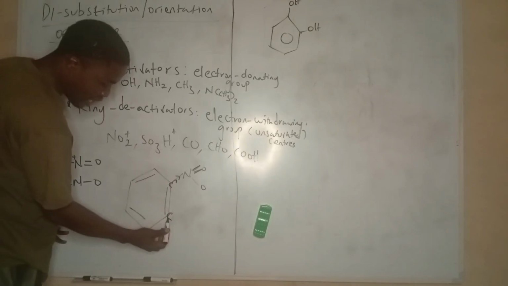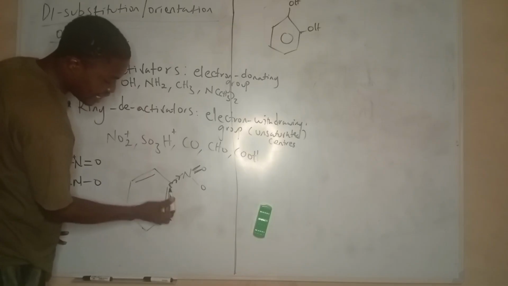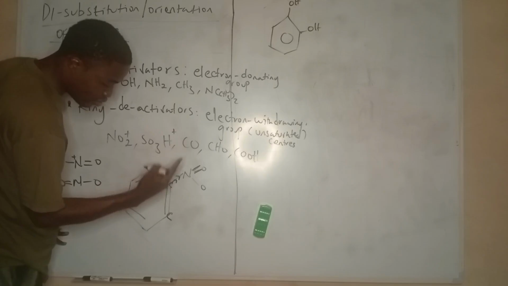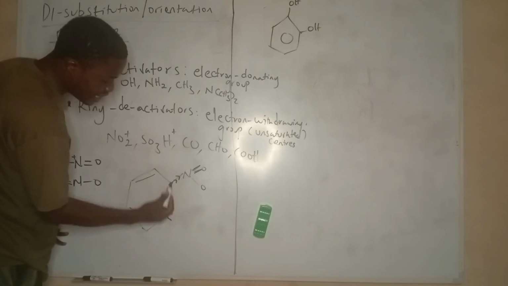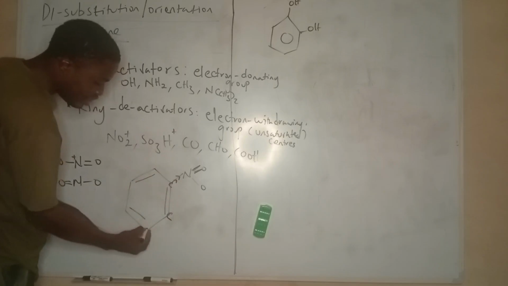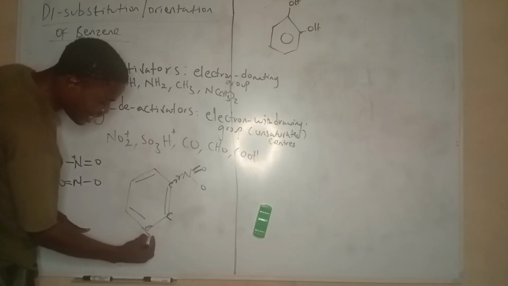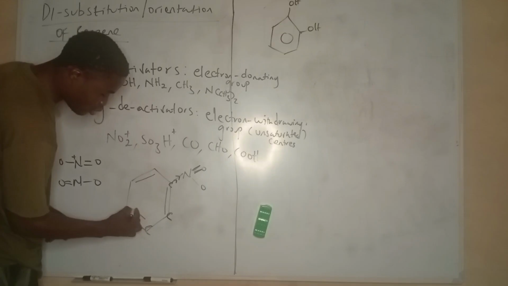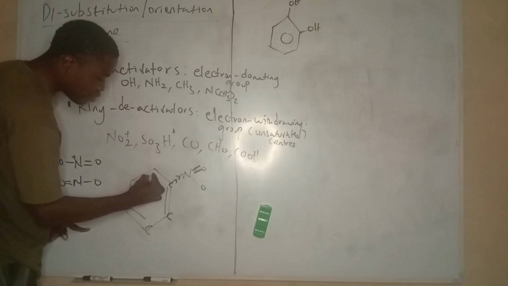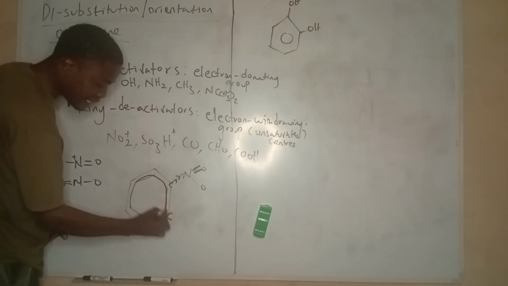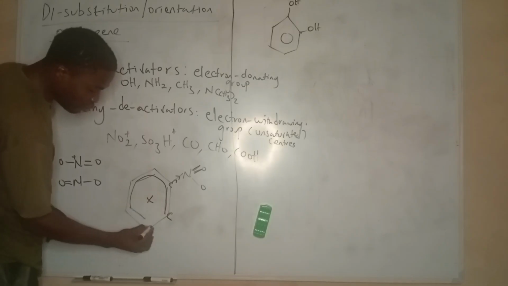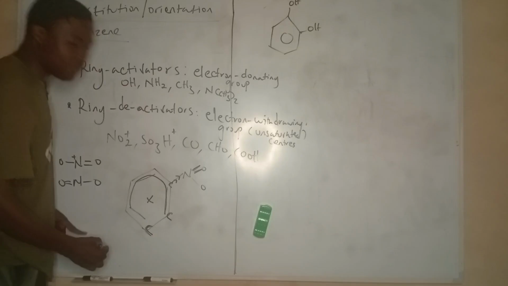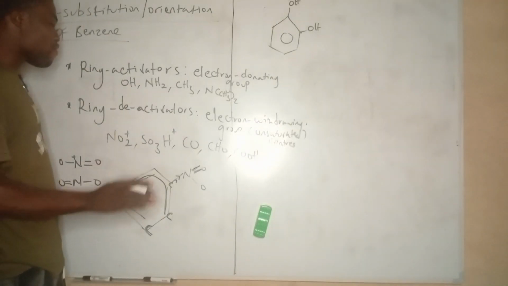After withdrawing from here, it is observed that this carbon and this carbon still have the double bond. That was wrong of me. Now, when it tries to withdraw from here, it activates this position. So somehow the resonance occurs like this, and this position is activated. It occurs for every electron withdrawing group.